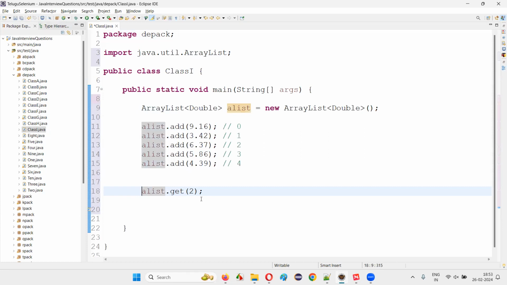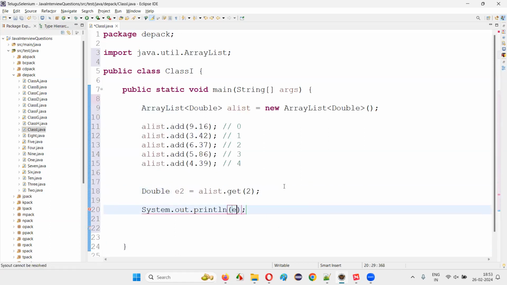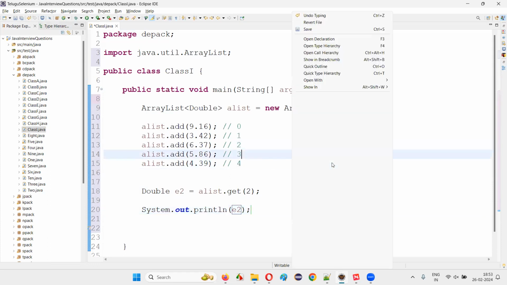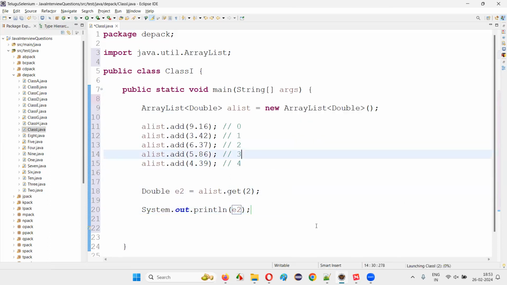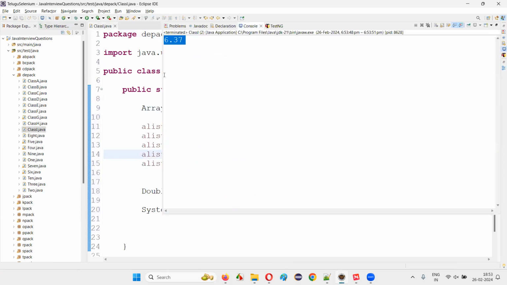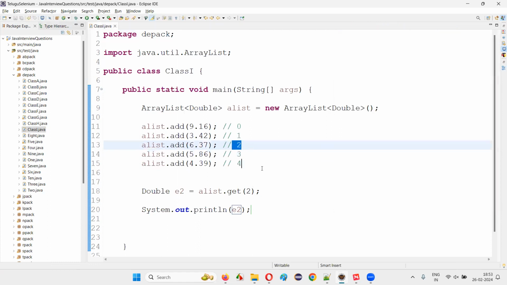So here I'll write double E2, element 2 or something. I'll print it out, System.out.println, E2. It will print 6.37 as the output. Run the code. I can make it simpler actually. 6.37 will be printed. The element which is at the index 2 will be printed.